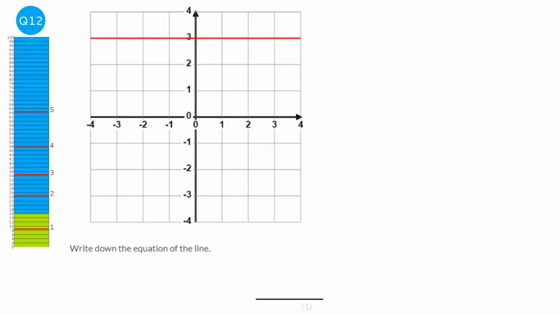Looking at this line, what do you notice about all the coordinates? Any coordinate along this line, the x-coordinates are going to change, but the y-coordinates will always be 3. So the equation of the line is y equals 3.